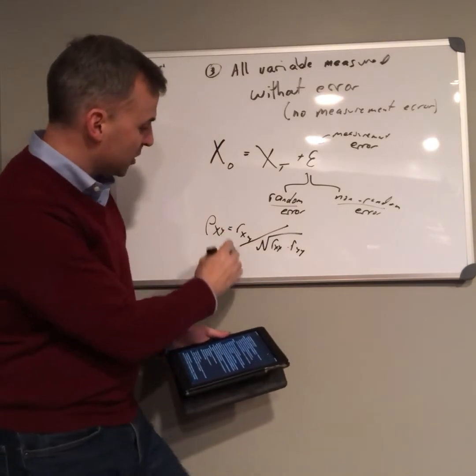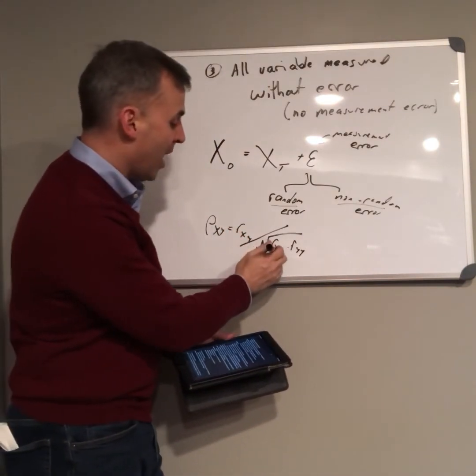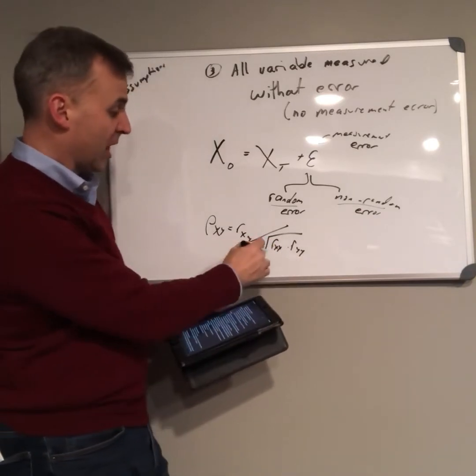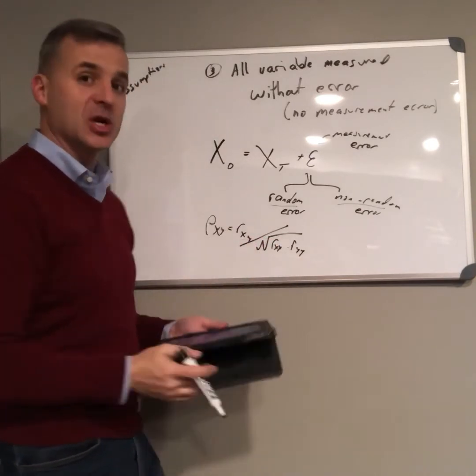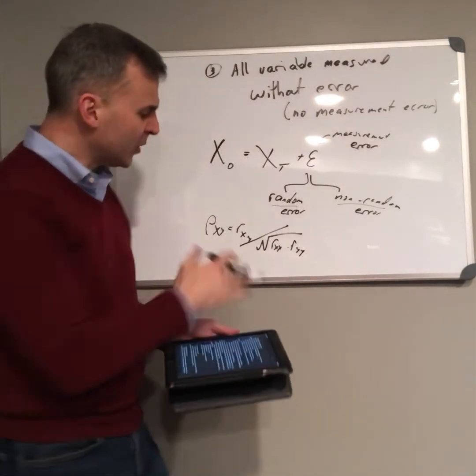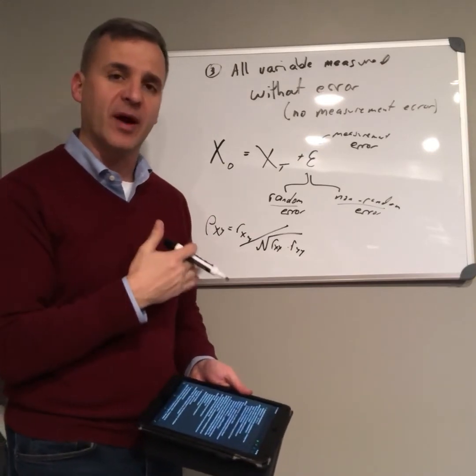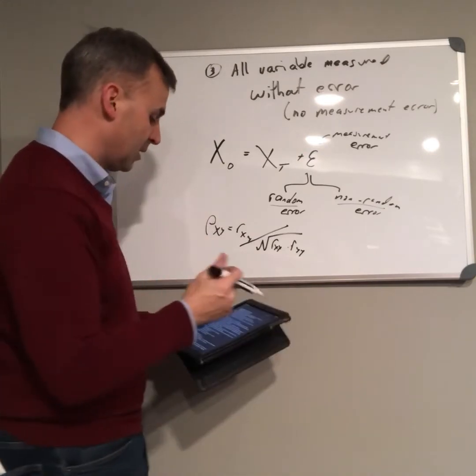So in other words, we need to correct our observed correlation between x and y by the reliability of x and the reliability of y. And that's going to give us our true population correlation. We don't typically do this, but in areas like meta-analyses and some other areas, we may make this correction.